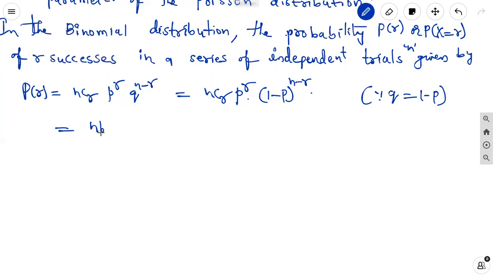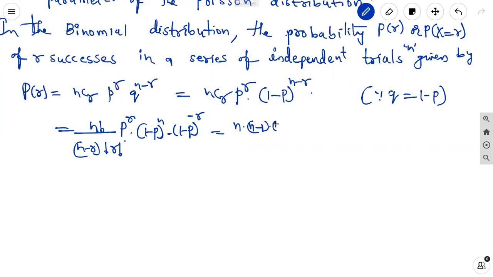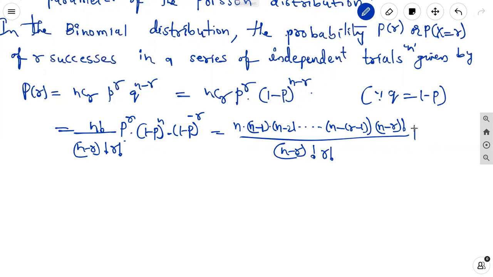Here nCr is n factorial by n minus r factorial into r factorial. So P of r equals n factorial by n minus r factorial into r factorial, into p power r, into 1 minus p whole power n, by 1 minus p whole power r.